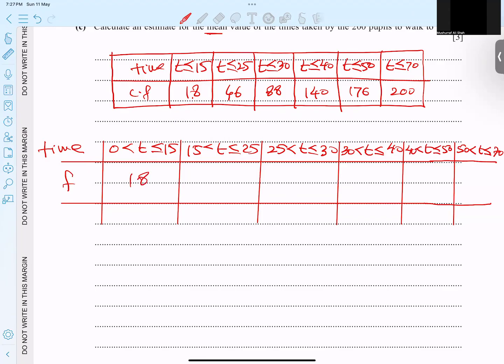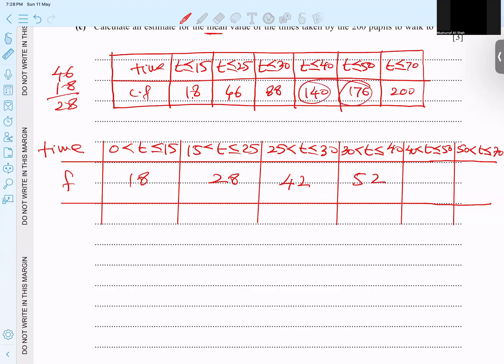So basically 18. And from 46, subtract 18. So I got a 68 and I got a 28. From 88, subtract 46. And I'm getting 42. From 140, subtract 88. I get a 52.